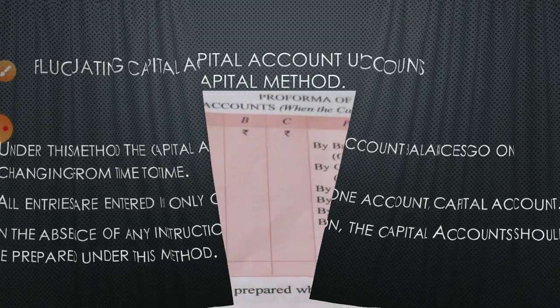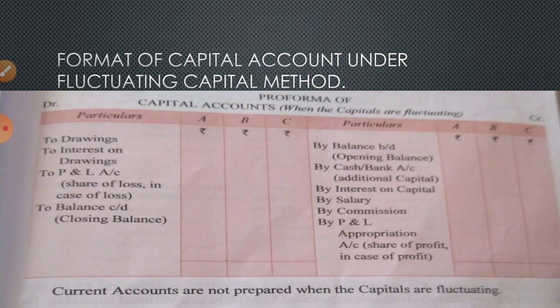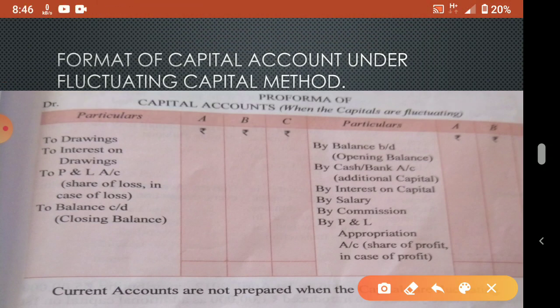Now we'll see the format of the fluctuating capital method. Already I told you everything we write in only one account. So here, by balance brought down, opening balance, then additional capital, then interest on capital, salary, commission, profit portion on this side, then drawings, interest on drawings. If it is loss, it will come here. Understood? So including capital, additional capital, everything we have written in this account. So that is why it is called fluctuating. If we follow this method, every year the balance will change.